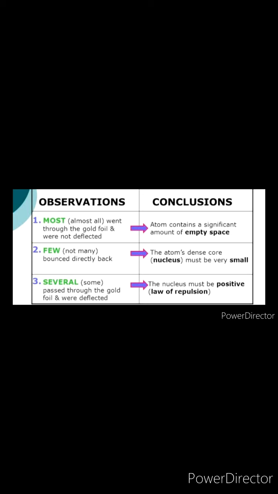The second observation he made was that some of these particles were deviated slightly from their path. So this showed that they were repelled to a small extent by a positive charge. Third observation, very few of the particles, that is the ones at the center, almost retraced their path, and this meant that they were strongly repelled by a small positively charged body at the center of the atom, and this positively charged body is called the nucleus. Since the electron has negligible mass, the mass of the atom is concentrated in the nucleus.